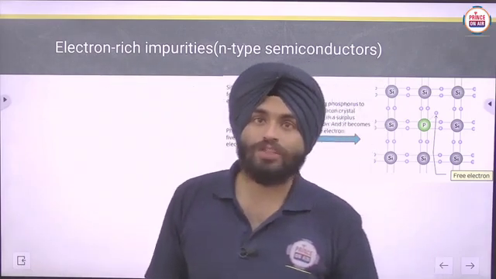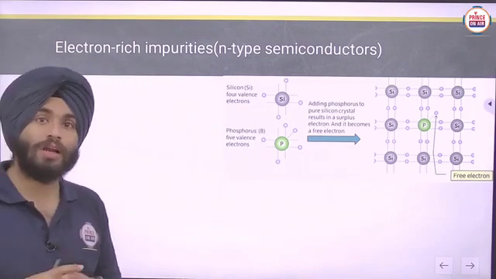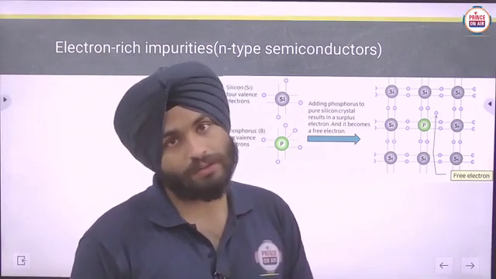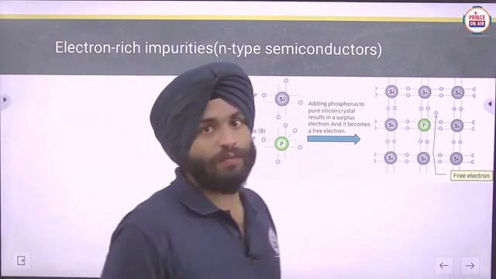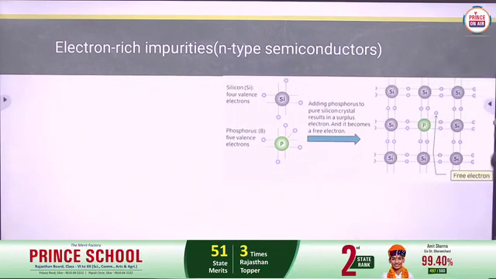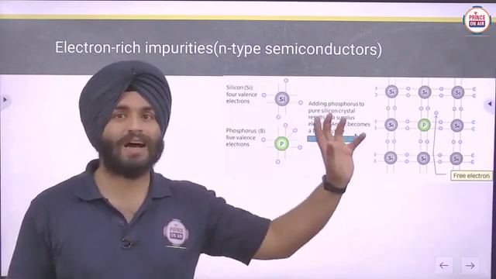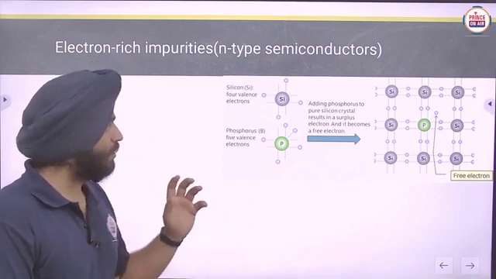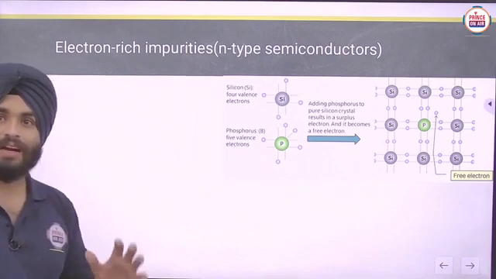Now, there are many types of processes by which we can do doping. Electron-rich impurities give N-type semiconductors. Electron-deficient impurities give P-type semiconductors. Okay, so we will discuss that here. In this section, we will discuss N-type semiconductors, or electron-rich impurities. That effect we discussed in the last sections: the impurity defect, the electron-rich defect or electron-deficient defect, the metal excess defect and the metal deficient defect. We have discussed those already.